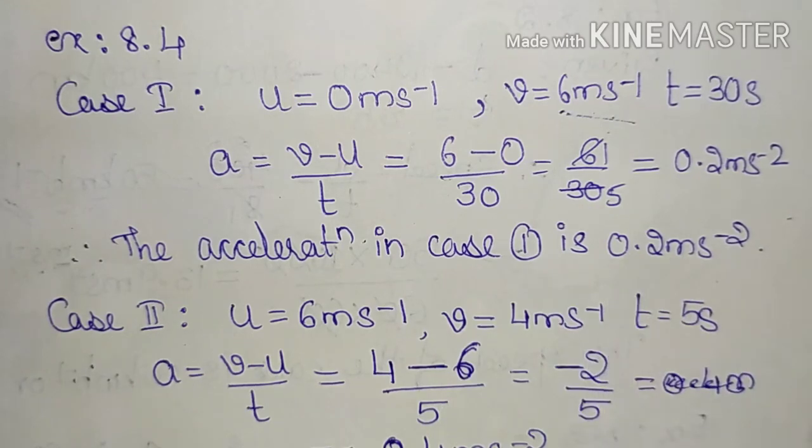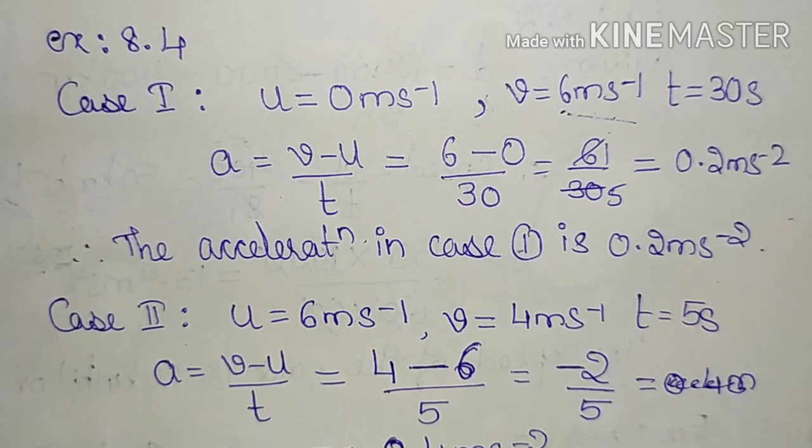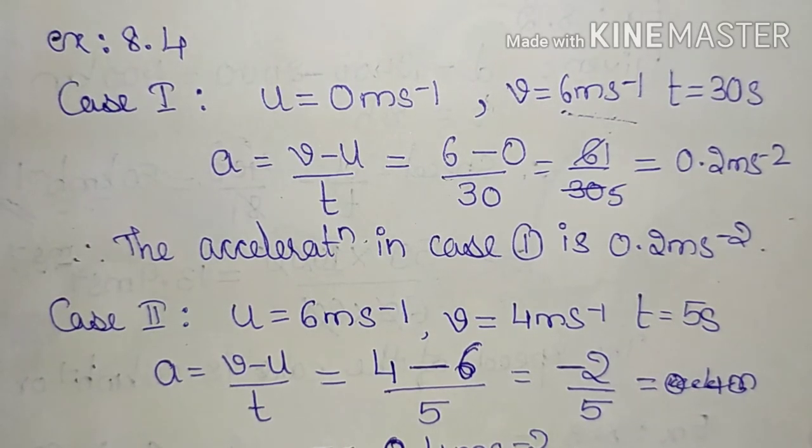Now after reaching the velocity, Rahul applies brakes to the bicycle. When you apply the brake, the velocity decreases. So he applies brakes such that the velocity of the bicycle comes down to 4 meter per second in the next 5 seconds. Calculate the acceleration of the bicycle in both cases.